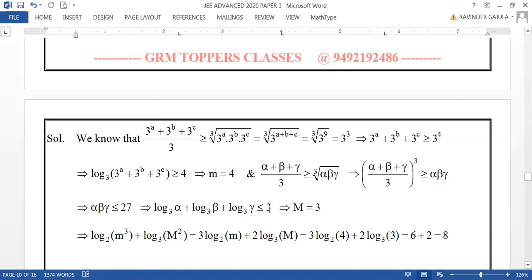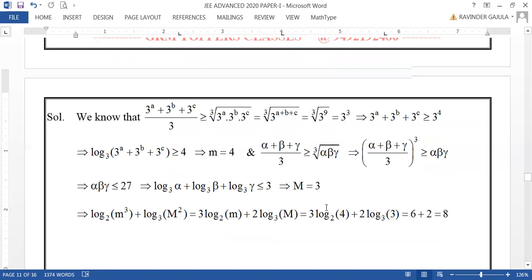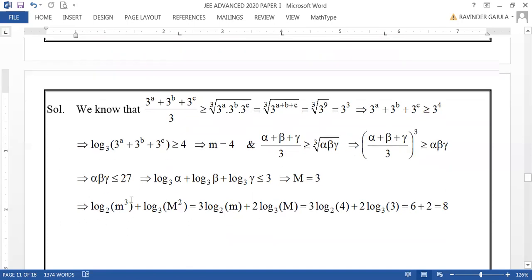Now, because it is less than or equal to 3, this 3 is the maximum value of this one. Hence, capital M is 3 here. Now, the question is log of m cube to base 2 plus log of capital M square to base 3. Just substituting small m equal to 4.